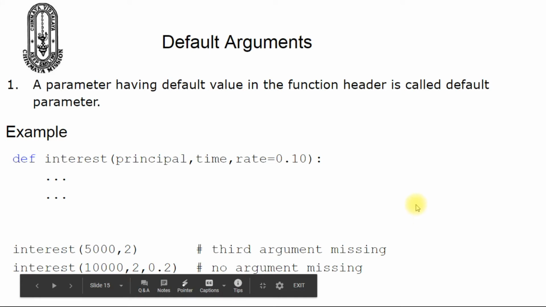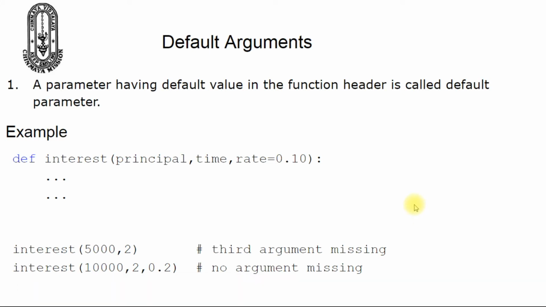Now coming to the second type, that is default arguments. Here a parameter having a default value in the function header is called a default parameter. Default values are supposed to be specified in the function header of the function definition. Let us understand the same concept with the given example. Here in our example we have defined a function, namely interest. Here we have three parameters, namely principal, time and rate. This is the default value for the parameter rate.